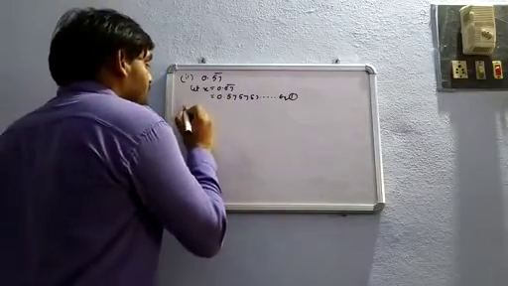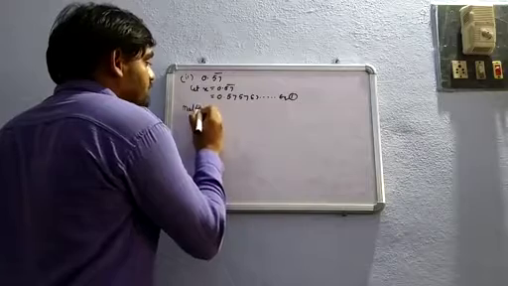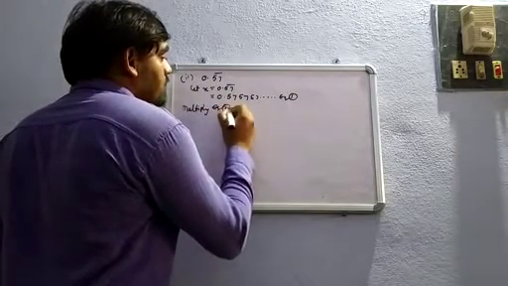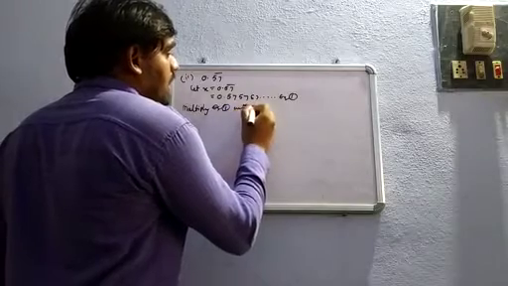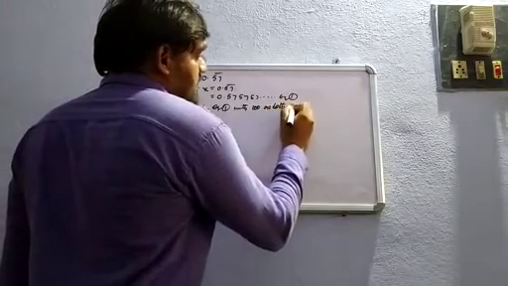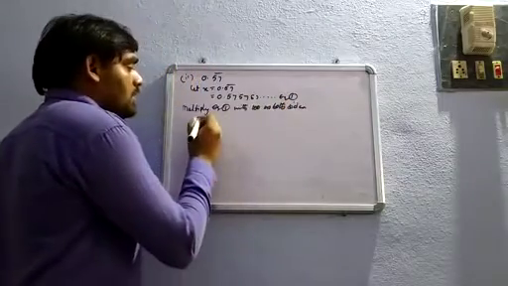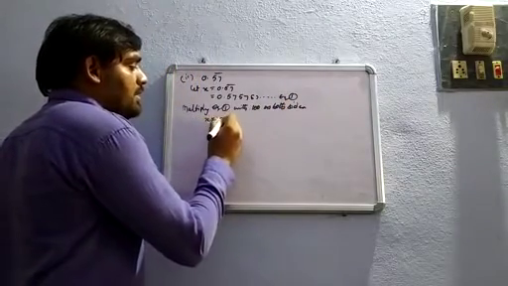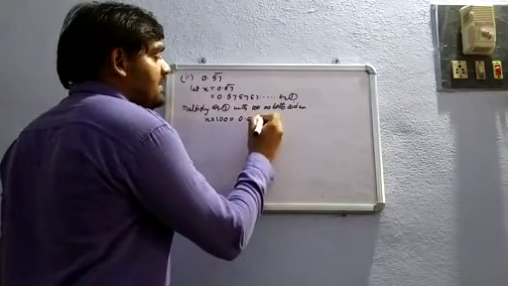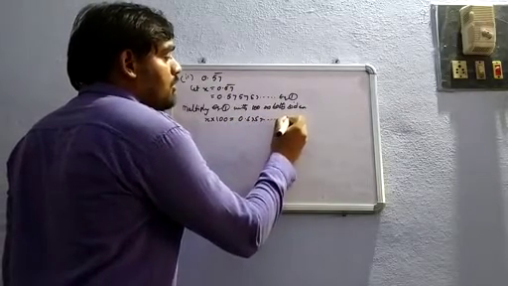So multiply equation 1 with 100 on both sides. Now I'll get x into 100 is equal to 0.5757 and so on into 100.